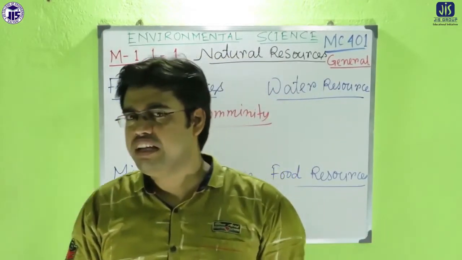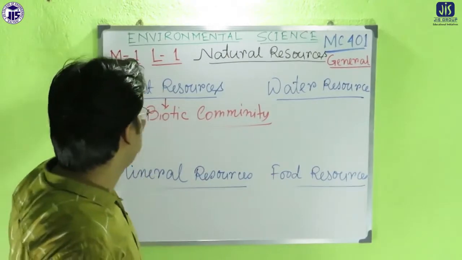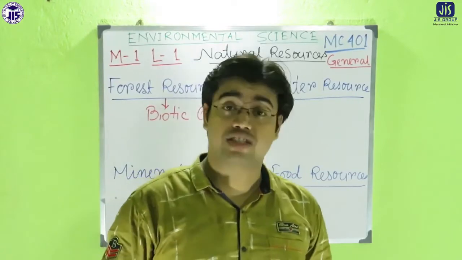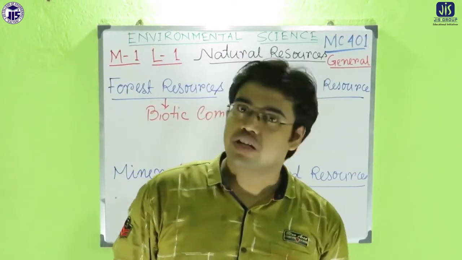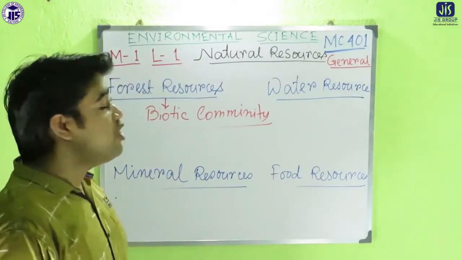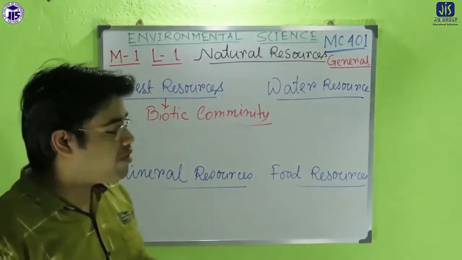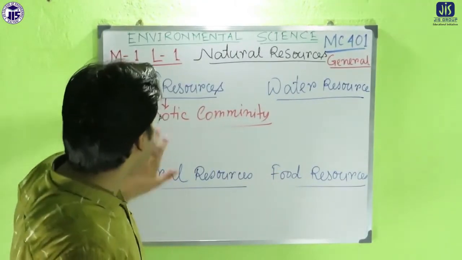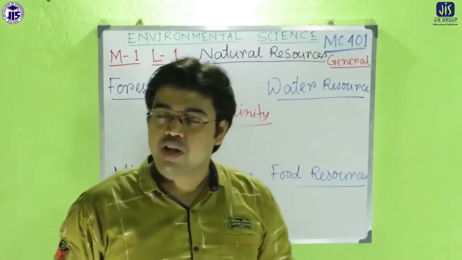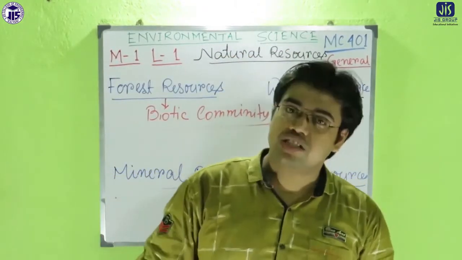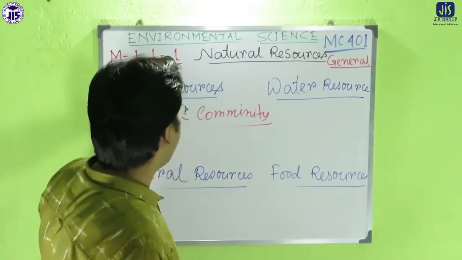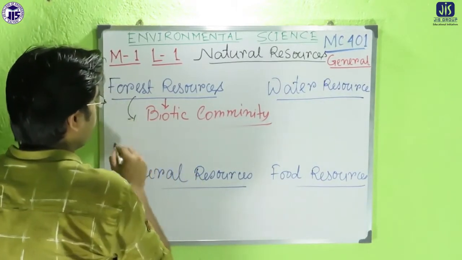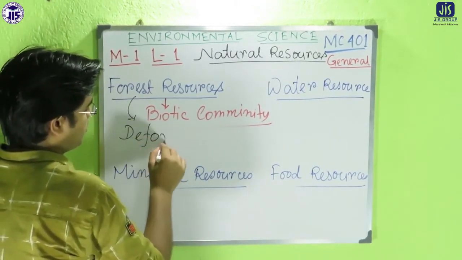Though trees are not the only resources which we can get from the forest, there are so many other types of resources which we can also get from the forest. For example, honey. That is another example of the forest resource. But predominantly what type of resource we can get from the forest, that is the trees, in the form of wood or like that. Okay, so forest resource is very much important for our total world. But what is the problem regarding the forest resource? That is the deforestation. Okay, so deforestation is the main problem regarding the forest resource.